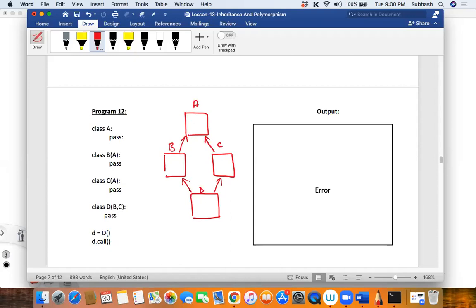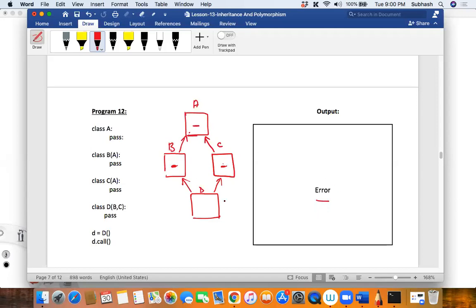It is not there, therefore it goes to the higher class from the left hand side. There is nothing here. It goes to the higher hierarchy, in the A, and before resolving the method using A, it first sees is there any lower class that is also inheriting from the class D. So it sees C, but in C also it is not there. Then it goes higher up in the hierarchy. Even here it is not there. So therefore what happens? An error will occur.